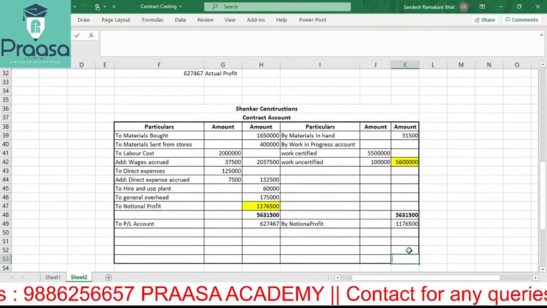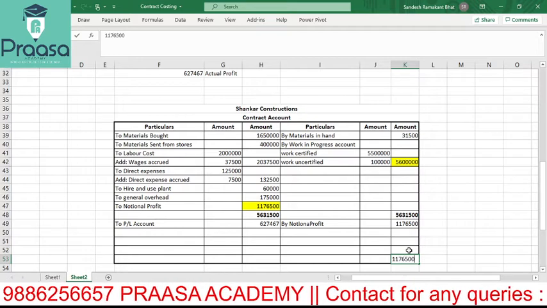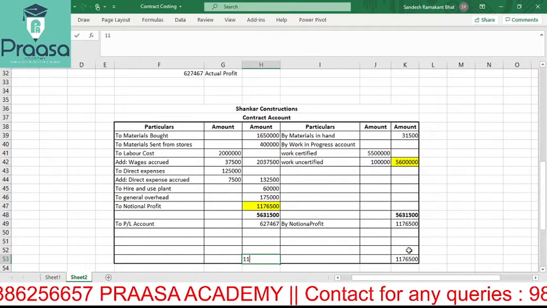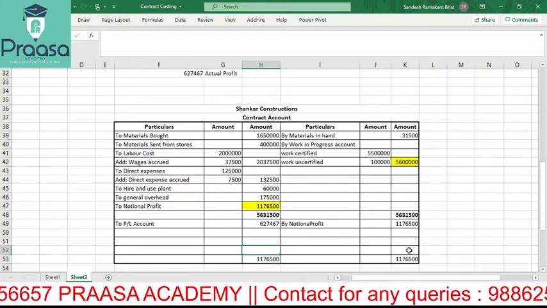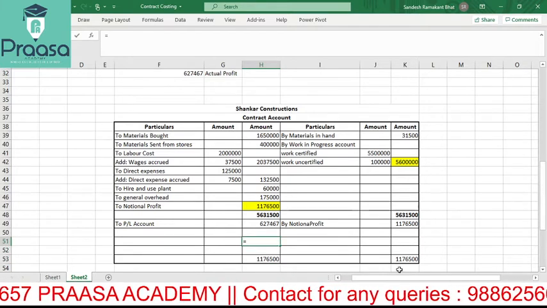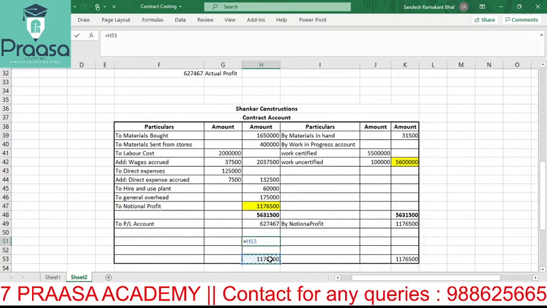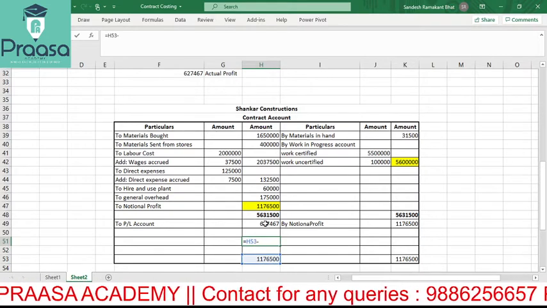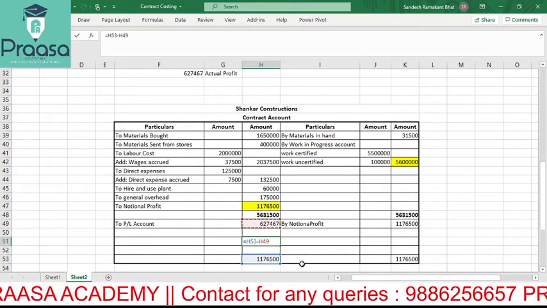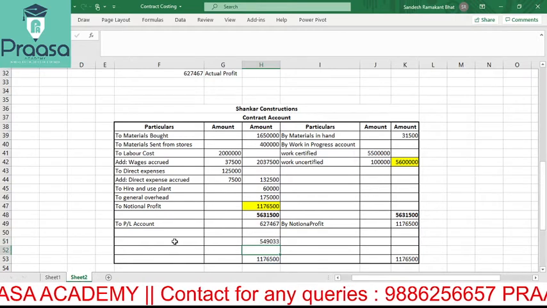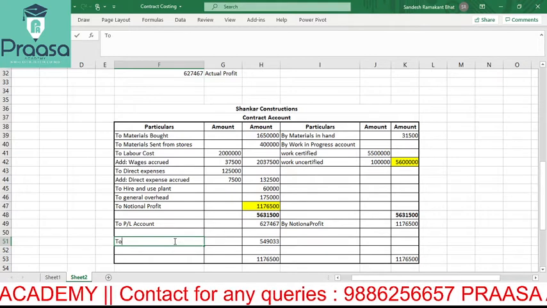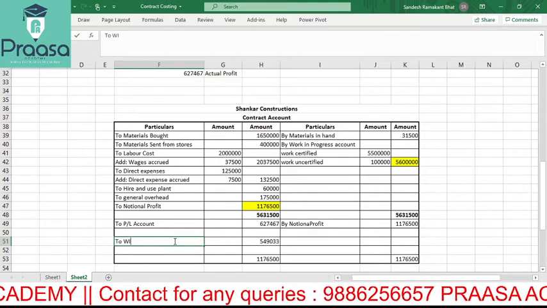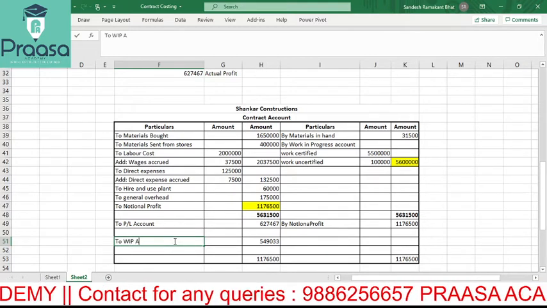So obviously 11,76,500 here, 11,76,500 here as well. 11,76,500 less the actual profit, that is 6,27,467, is how much? 5,49,033. So this should go to work in progress account.